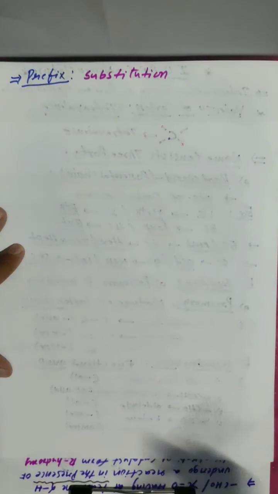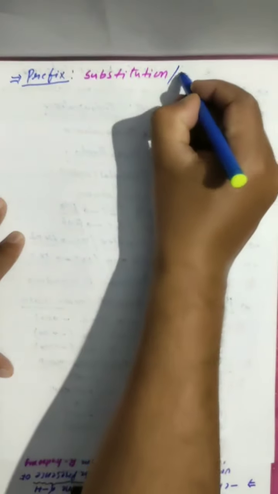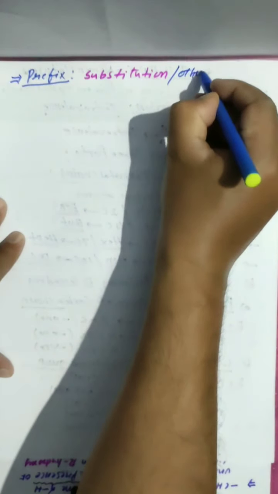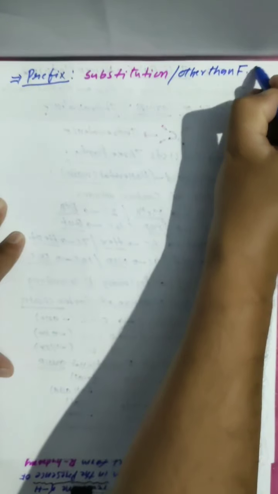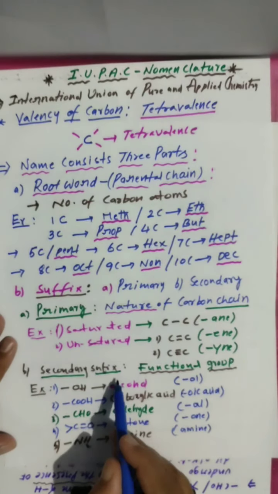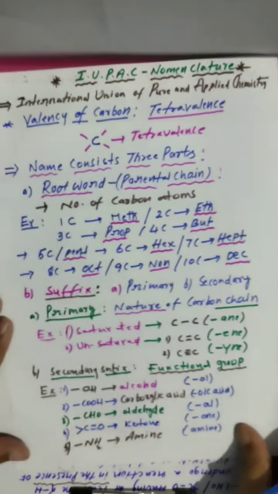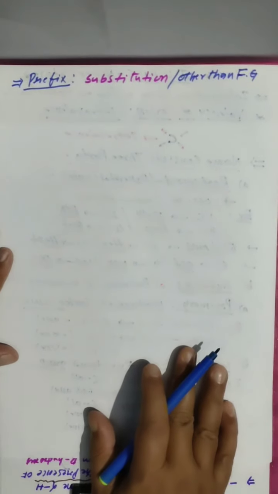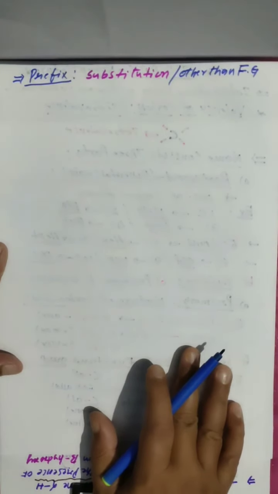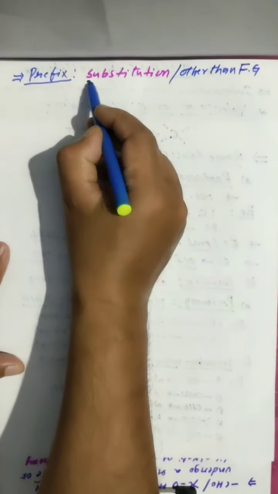What is meant by substitution? Other than the functional group. Here we learned the functional group, the secondary suffix. So other than the functional groups, whatever the carbon chain contains, that we call substitution.